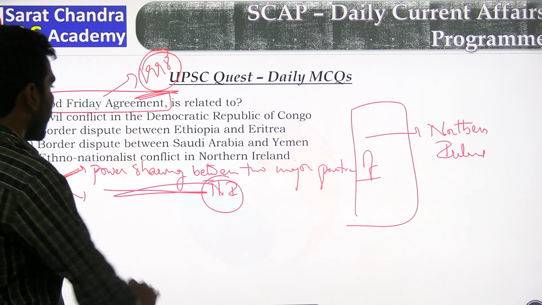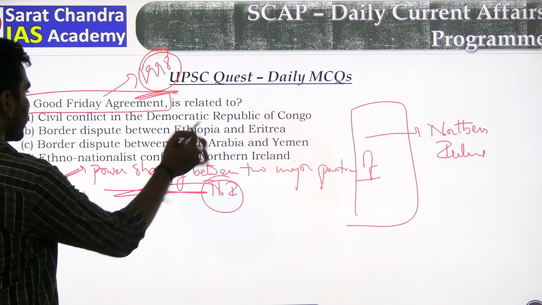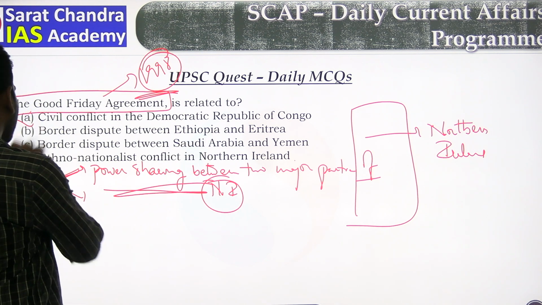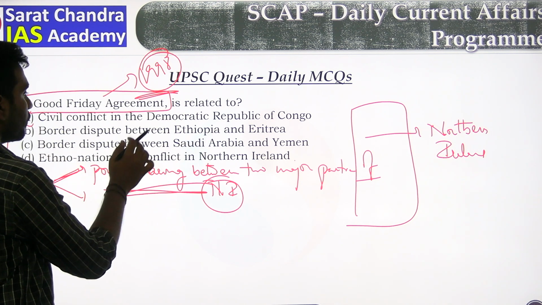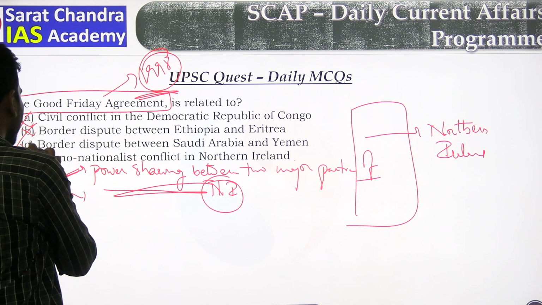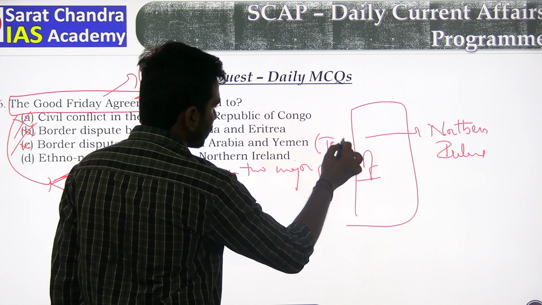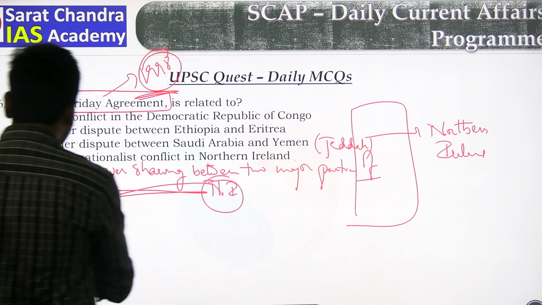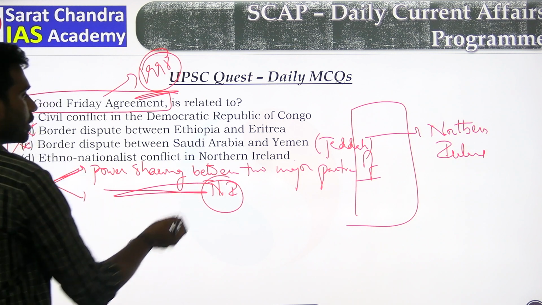Civil conflict in Democratic Republic of Congo, so it is not right. Border dispute between Ethiopia and Eritrea, so wrong. Border dispute between Saudi Arabia and Yemen, it is the Jeddah Treaty. And ethno-nationalist conflict in Northern Ireland, yes.